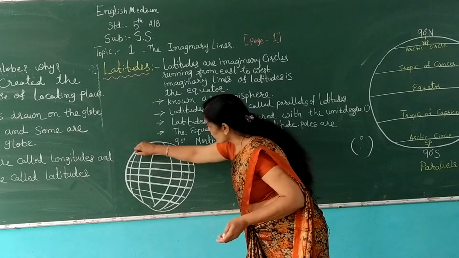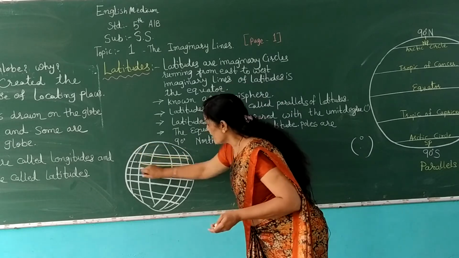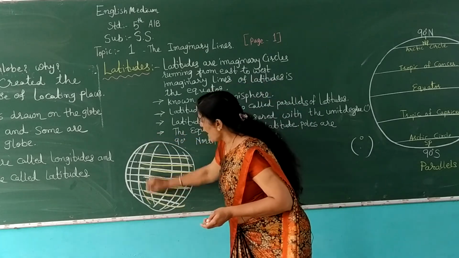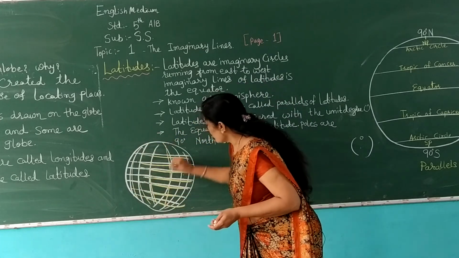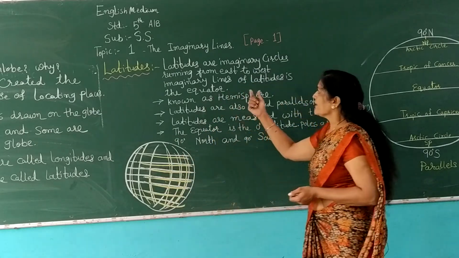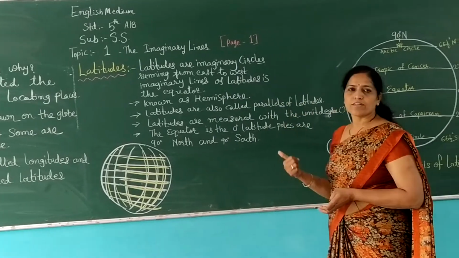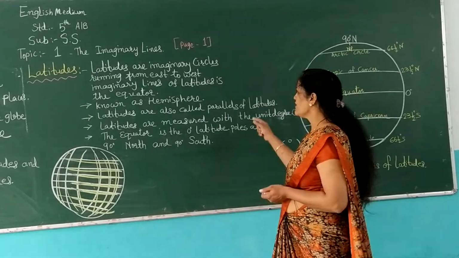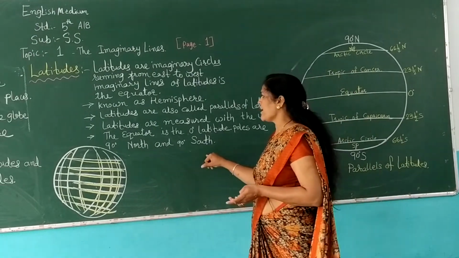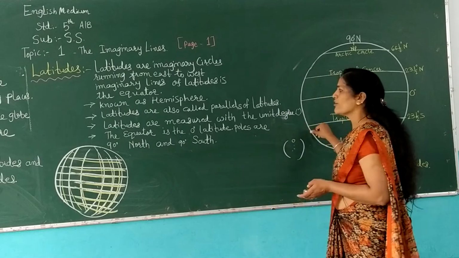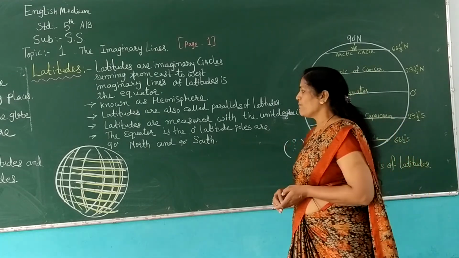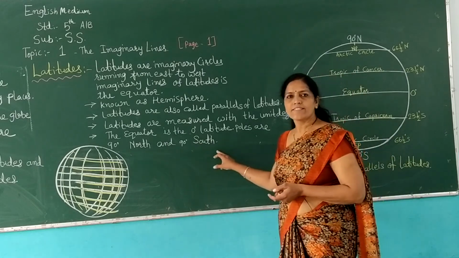The lines drawn like these on the earth are called horizontal lines, and the lines drawn vertically on the globe are vertical lines. Then we learned about latitudes, imaginary circles. All the latitudes are measured in degrees. The equator is the 0 degree latitude, and the poles are the North Pole and South Pole.